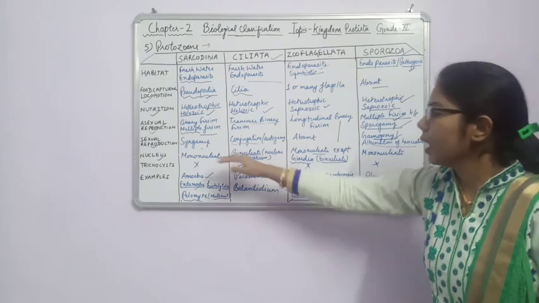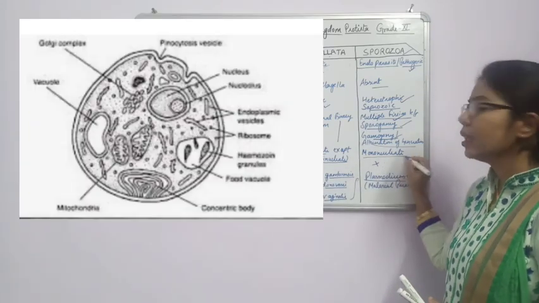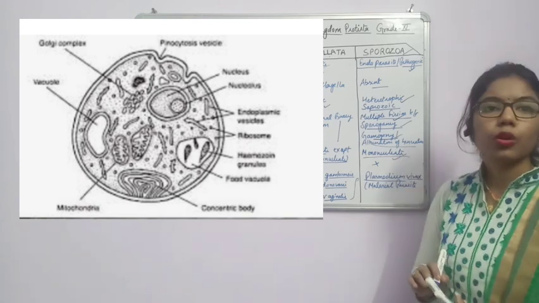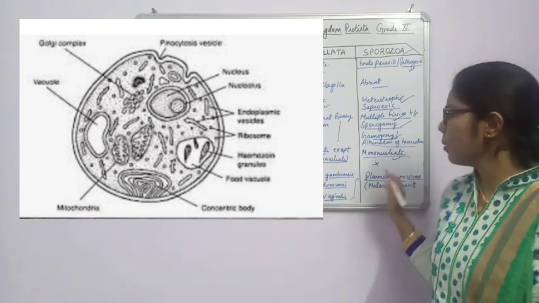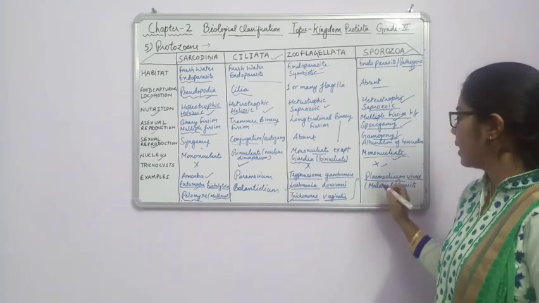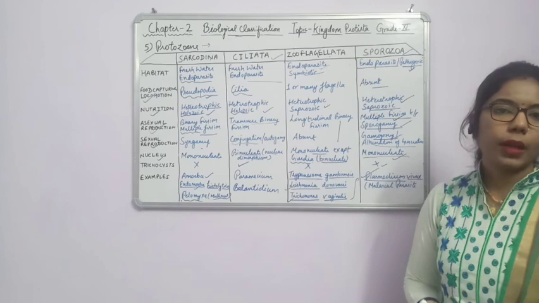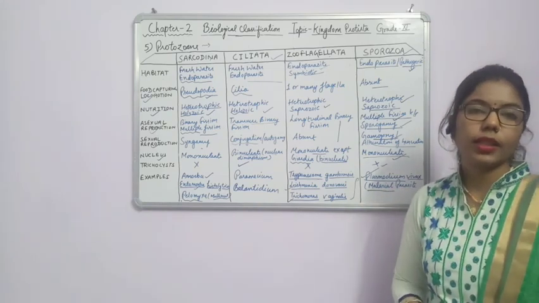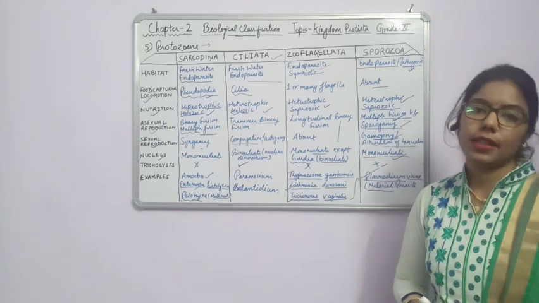Fine. Now another one is the nucleus. They have only one nucleus, that's why we say mononucleate. No trichocysts are present. Now examples, as I have said, Plasmodium vivax, which is responsible for malaria, the malaria parasite.